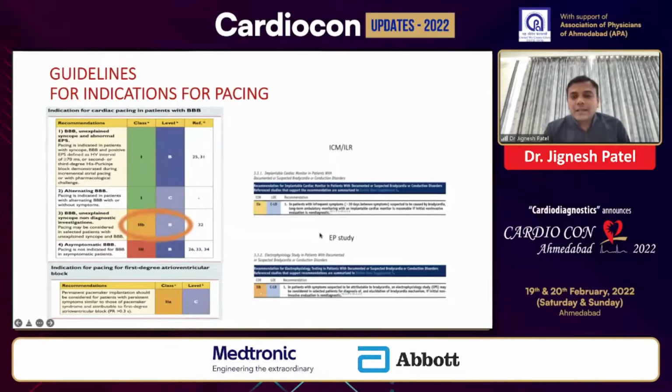And second thing, the EP study itself is a class 2B recommendation because the findings of the EP study in this particular patient will not be that informative, because a negative study will not rule out the cause of the syncope, whether it's an AV block or not. And we'll leave this part to the EP specialist after my topic discussion.